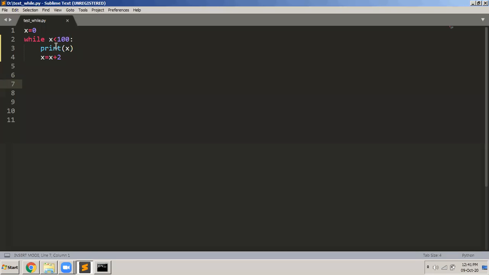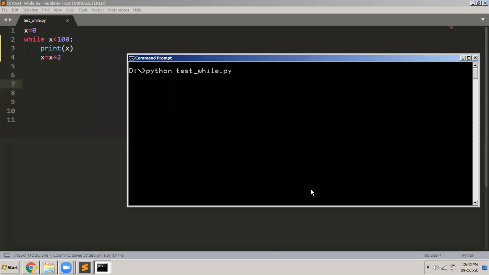So now while x is less than 100, I print the value of x, and then x is equal to x plus 2. What I want to do, basically, is display all the even numbers between 0 and 100. Okay, so let me see what the output of this program will be. So file, save, I'll clear the screen first, and then I execute the program.